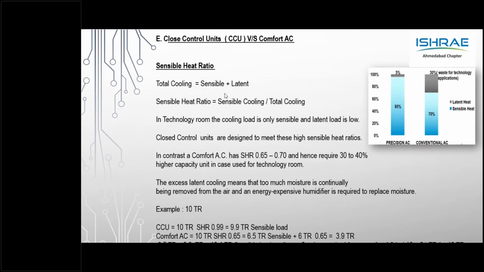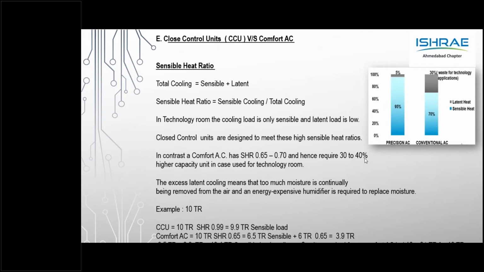We looked at what a CCU is, what the different processes are, and we also looked at the comparison. Let's look at the application. As I said, CCUs are definitely used for data centers. Post 2000, we see CCU precision AC being used in a variety of applications, namely high sensible critical load applications. Data centers, definitely. Apart from that, clean rooms and manufacturers of LED and LCD screens are very precise about temperature and humidity. That's where the CCU would be the best bet.